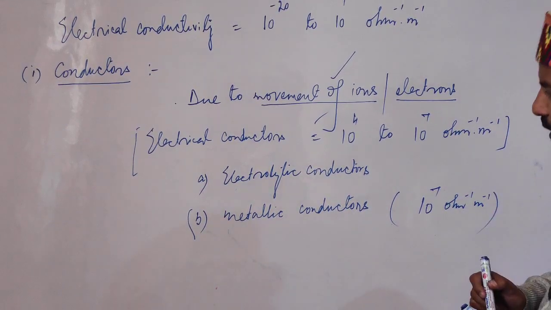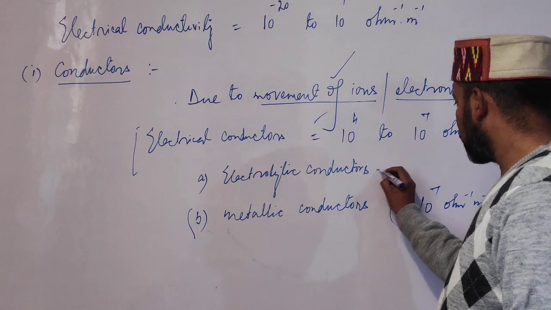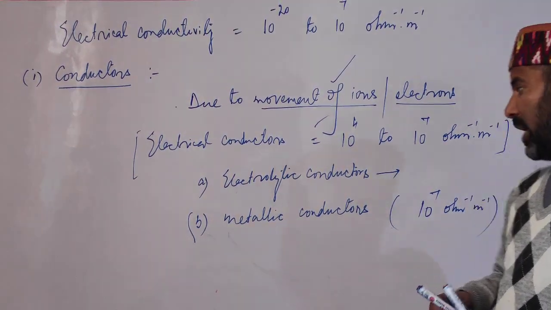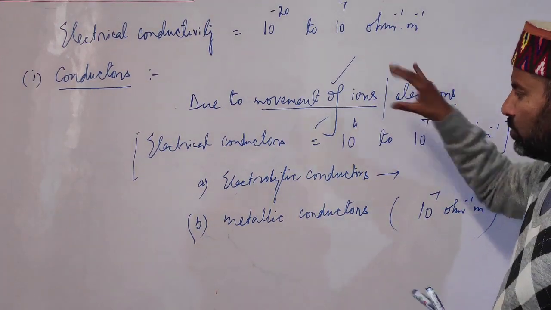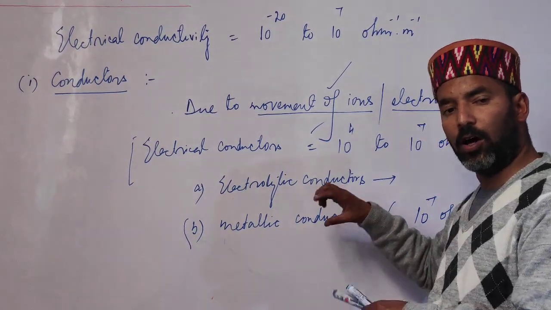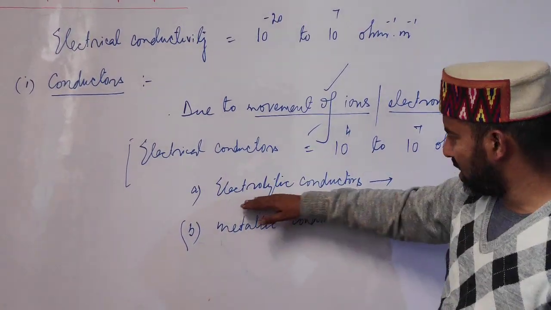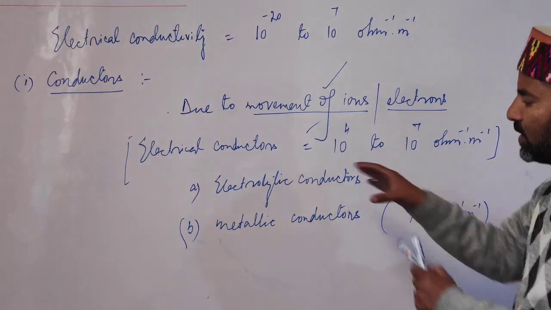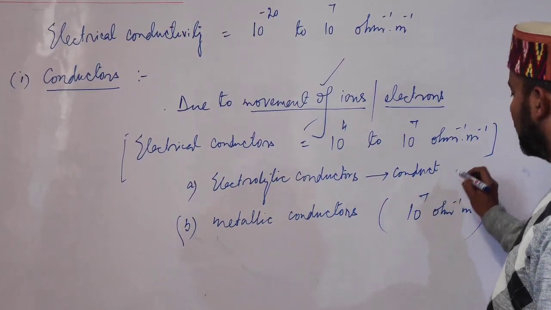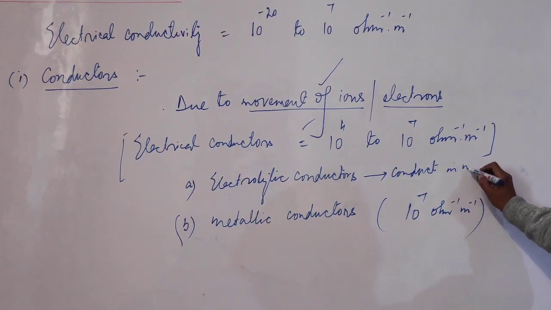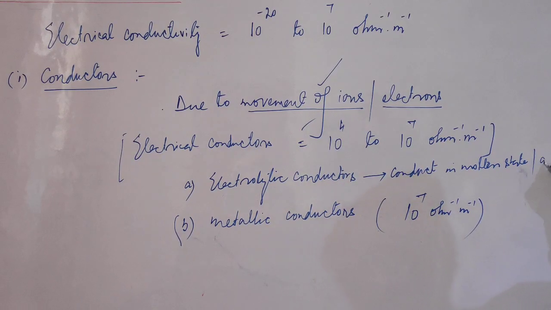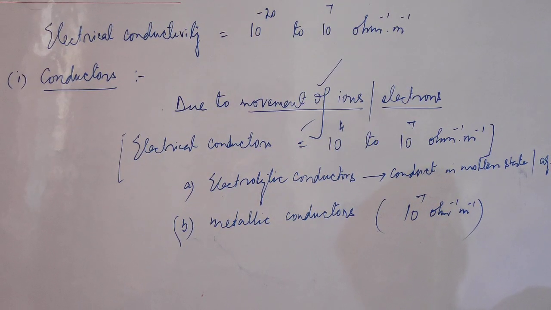Now one important thing students, these electrolytic conductors have conductance due to movement of ions, and ions are mobile only when these substances are in molten state or in aqueous solutions. That means these electrolytic conductors, or electrolytes, conduct electricity in molten state or in aqueous solutions.